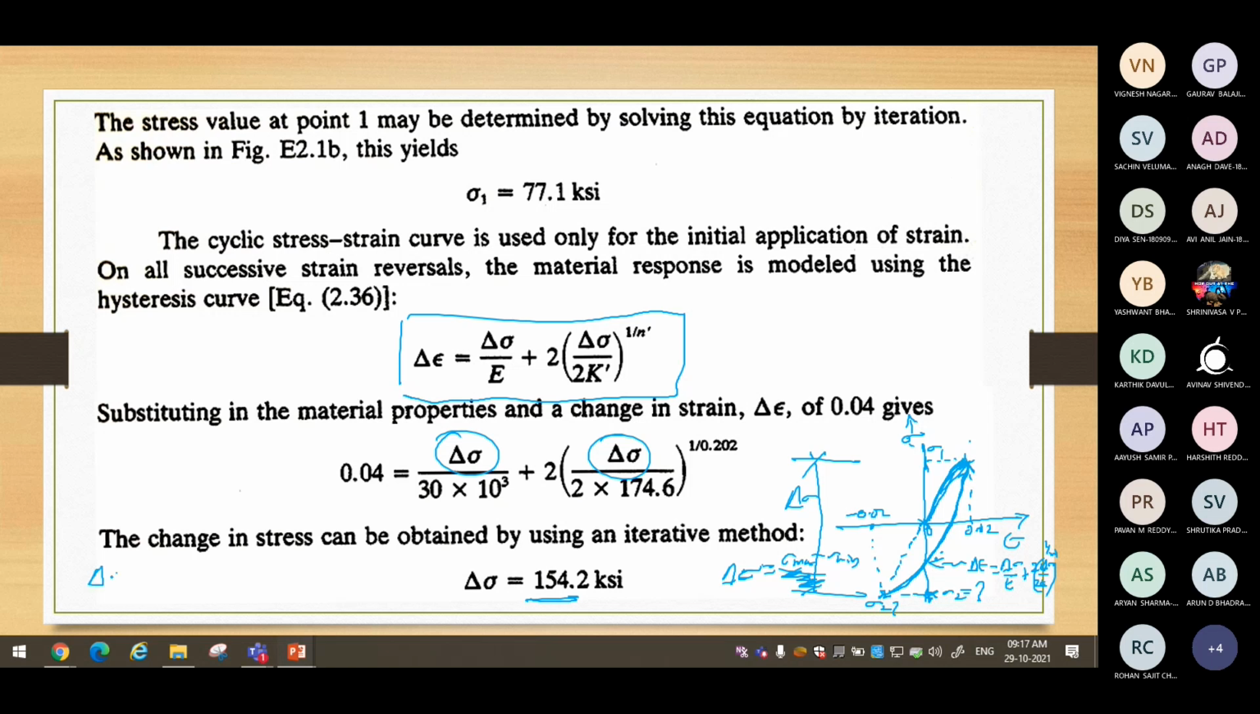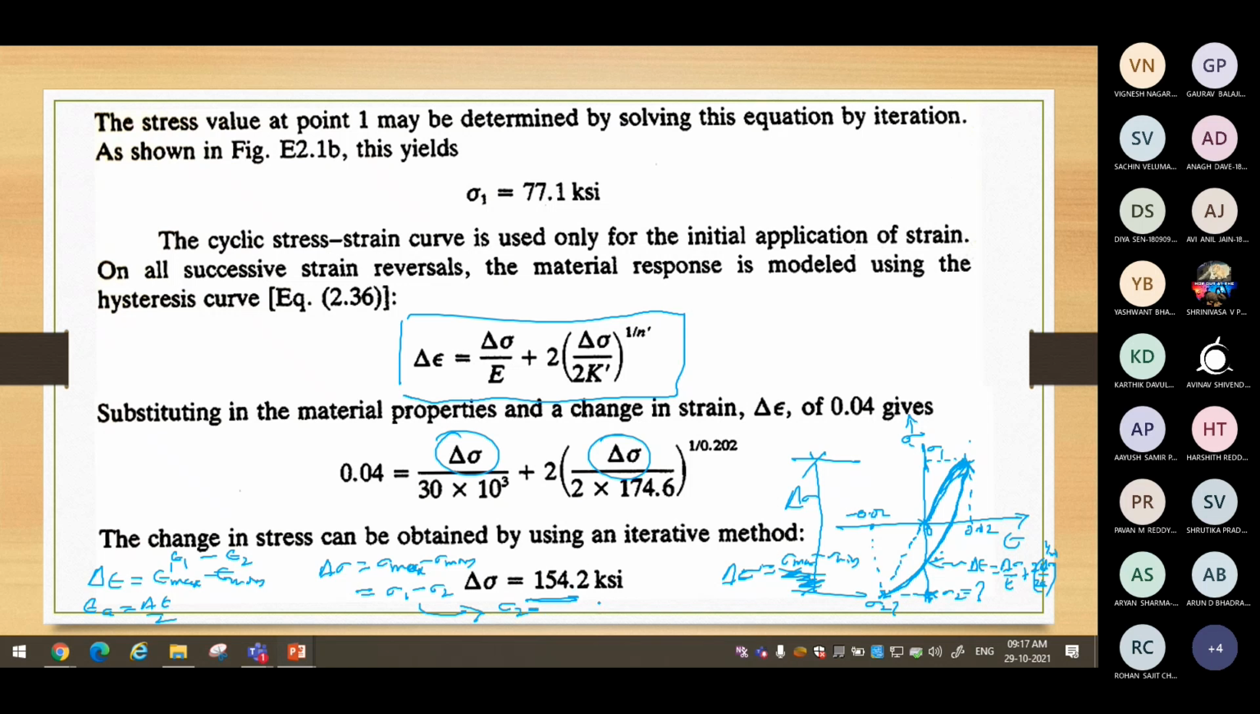Similarly, delta epsilon is epsilon max minus epsilon minimum, this is the range. If I want amplitude, it is delta epsilon by 2. Same way here, delta sigma is nothing but sigma max minus sigma minimum, or I can say sigma 1 minus sigma 2, because max strain is epsilon 1, minimum strain is epsilon 2. So from this, I can determine what is sigma 2.